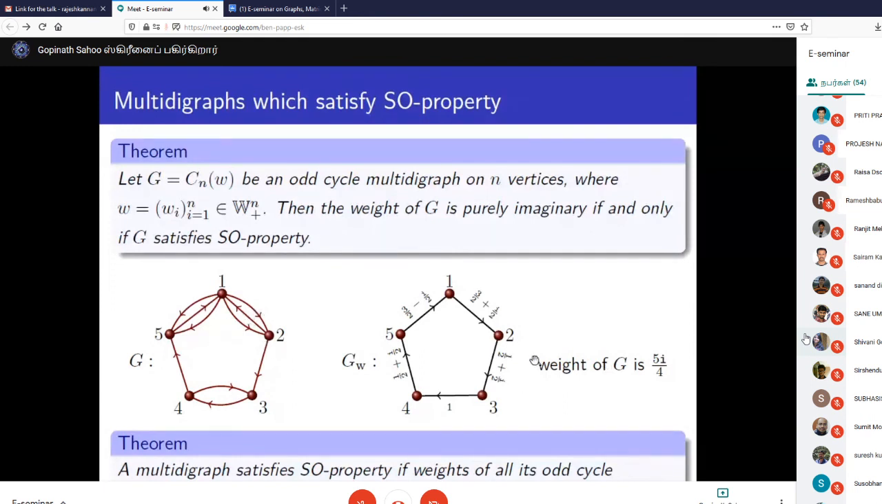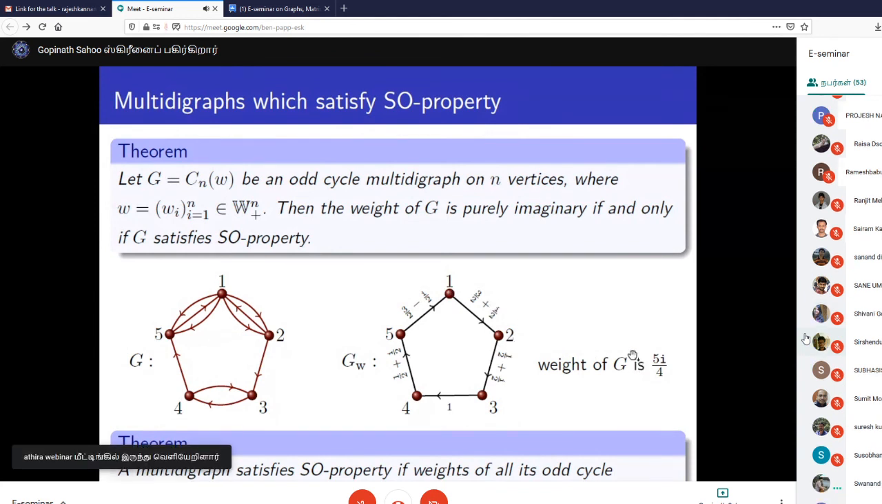What is the thing? I find that this becomes purely imaginary, because I want to prove it. So if I realize that it becomes imaginary, it helps.